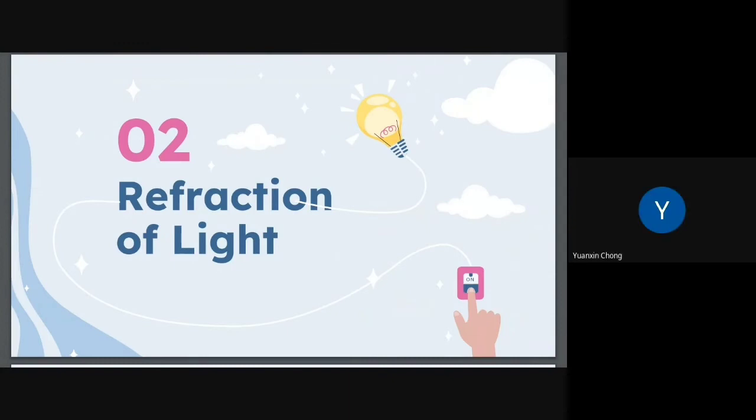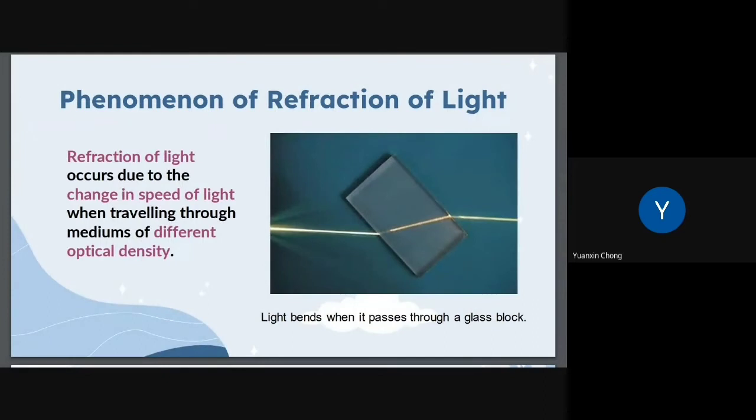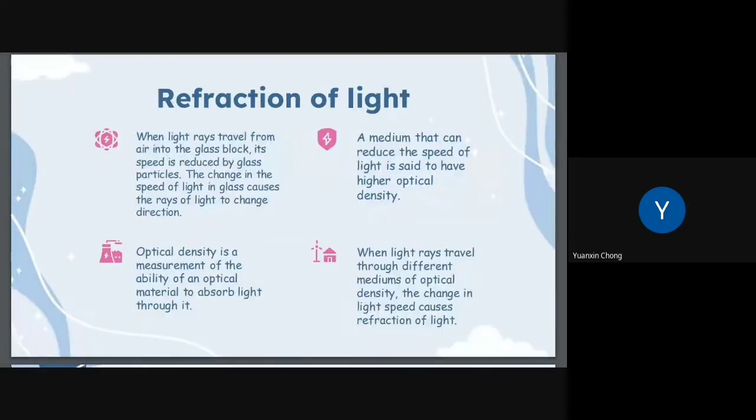Now I would like to talk about the refraction of light. This is the phenomenon of the refraction of light. The light bends when it passes through a glass block. Refraction of light occurs due to the change in speed of light when traveling through mediums of different optical density.